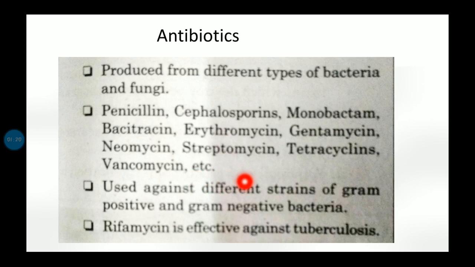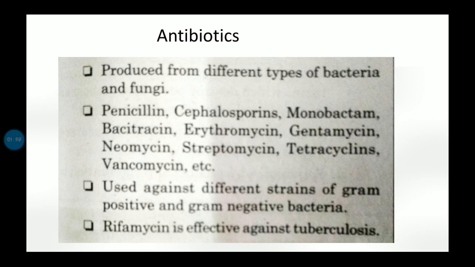So these are a few names of antibiotics which are prescribed by the doctor to control any disease caused in humans. They are used against different strains of gram-positive and gram-negative bacteria. Rifamycin is an effective antibiotic which is used against tuberculosis. Tuberculosis is a type of disease which is caused in humans, and to cure or control tuberculosis, rifamycin, which is an antibiotic, is used.